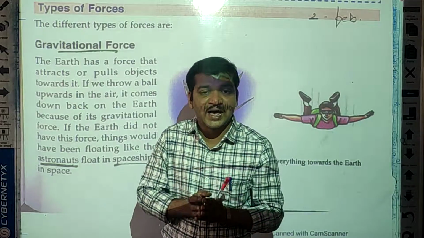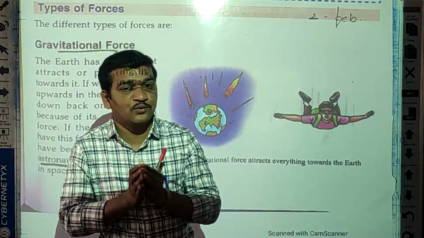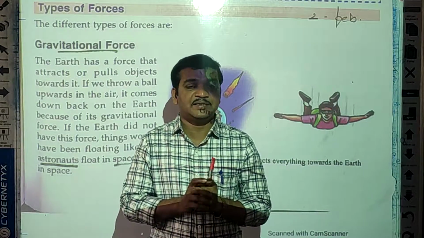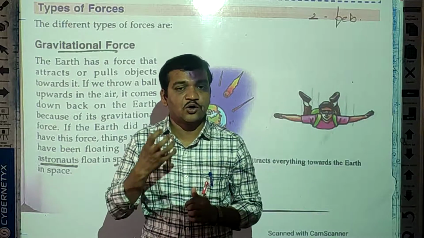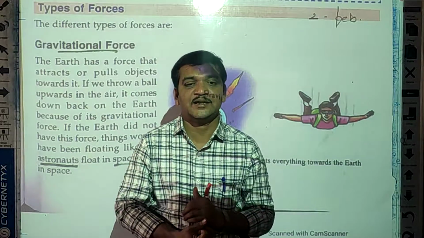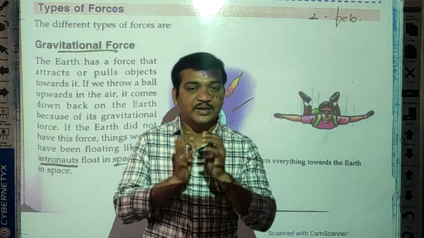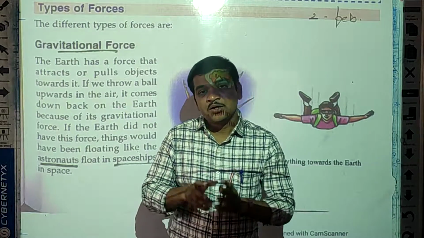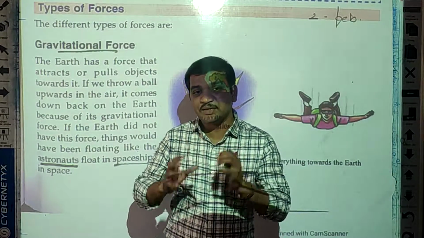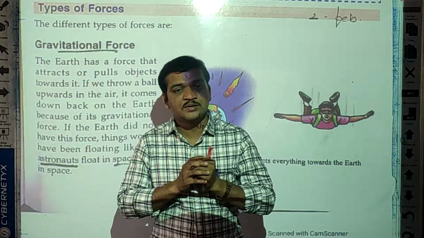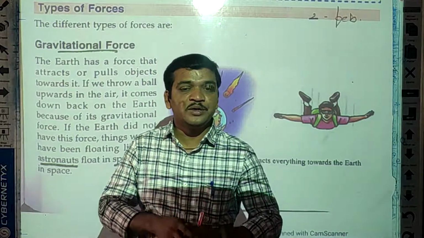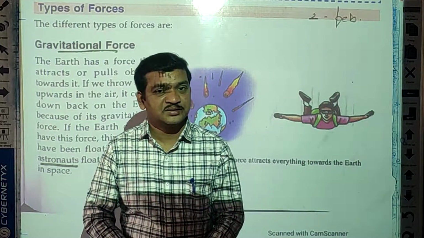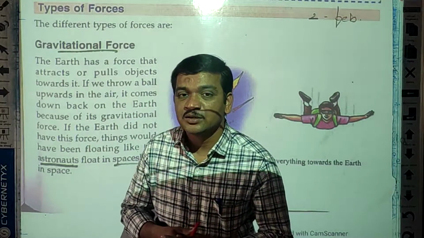Earth has one special type of force, that is called the gravitational force, and this gravity attracts whatever objects are there towards itself, meaning towards the earth. So that is called the gravitational force, students. Now see, this gravitational force is very important, because imagine if there were no gravitational force present on earth, what would happen?